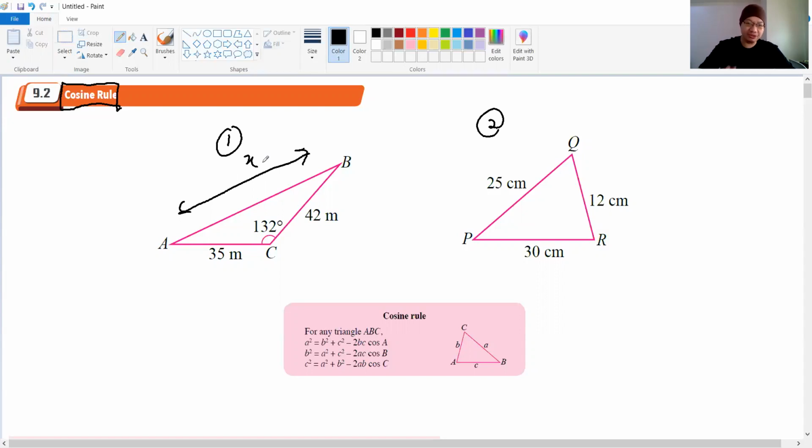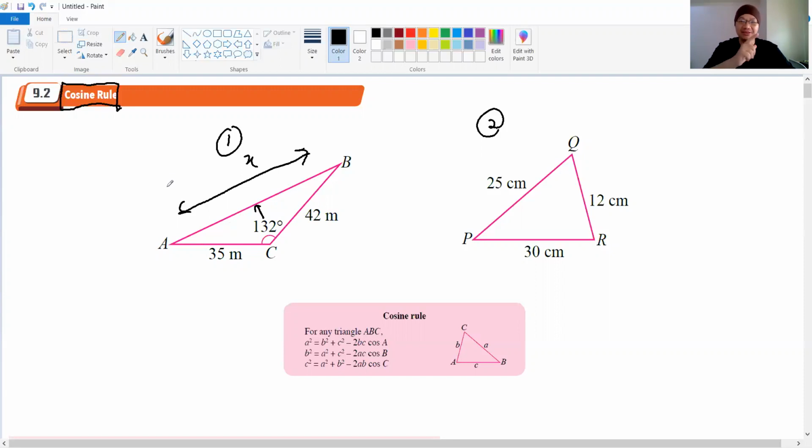Menggunakan sine rules, kita cuba mencari the relationship between the angle 132 with the length opposite that angle. Yeah, we got a pair here, but what is the next pair? 35 with this angle, 42 with this angle, but the angle is not given. So we don't have a complete pairing here. That's why we introduce the cosine rule to solve this problem.